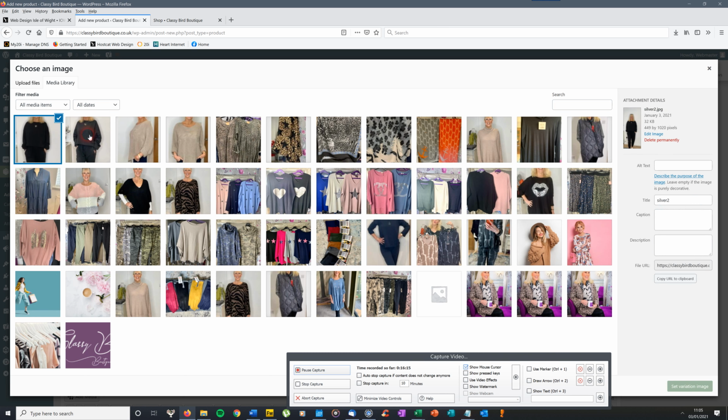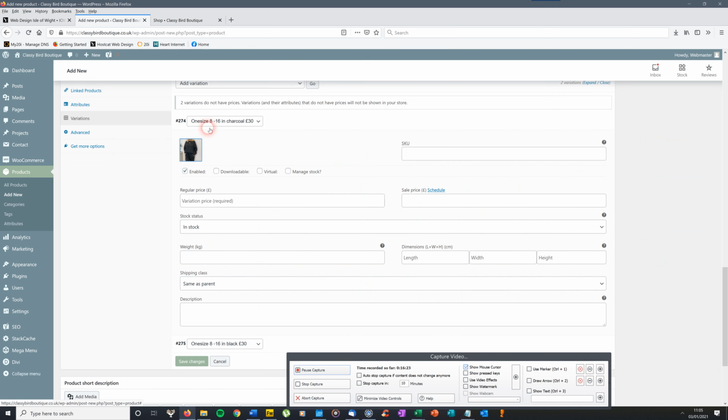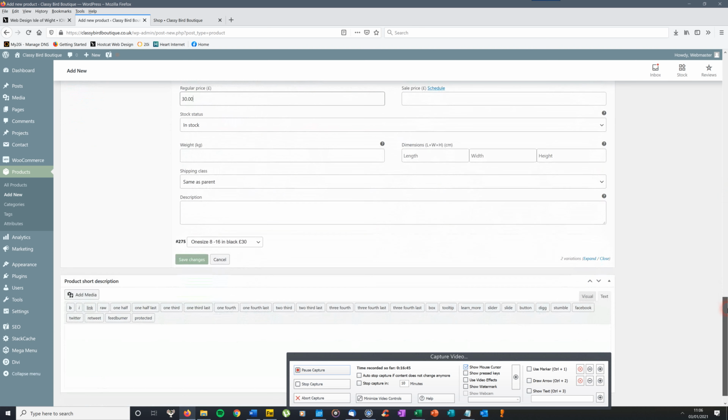Okay, so I'm guessing this one is the charcoal. So I click that, so it's got a tick. Go down to the button, set variation image. Click on that. The only other thing that you've got to put in is regular price. So I'm going to put £30 in, even though it's probably completely wrong, just to use as an example. Okay, that's all I need to put in this one.